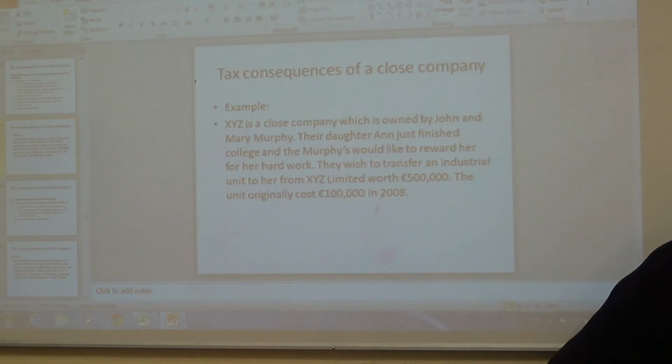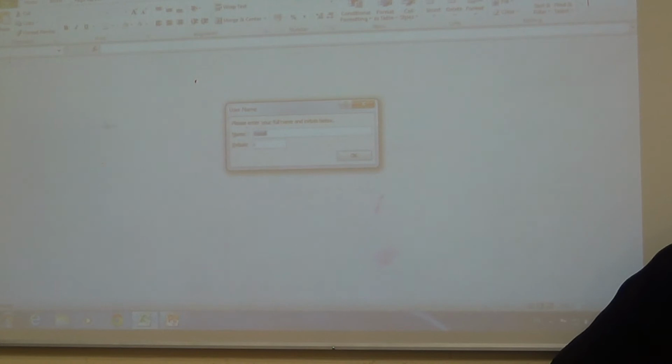Right, so let's go over here, just so we can have them written down. So the consequence for the company first: the company has a deemed disposal.